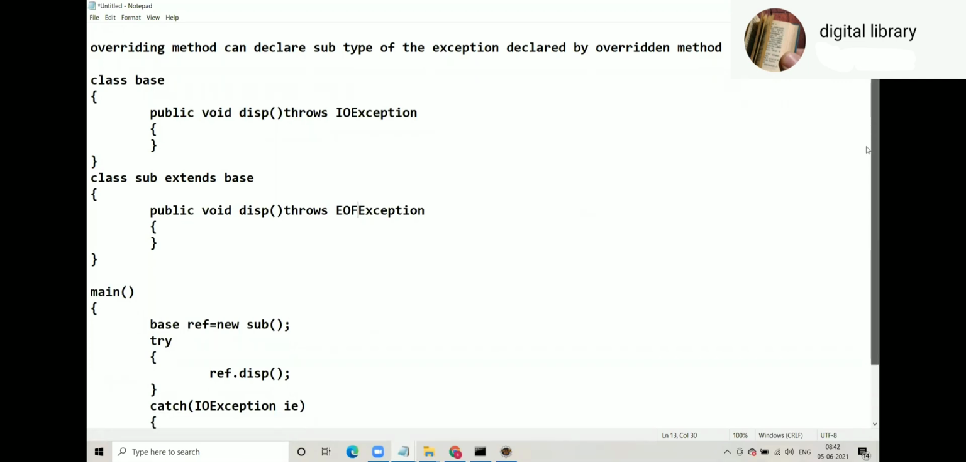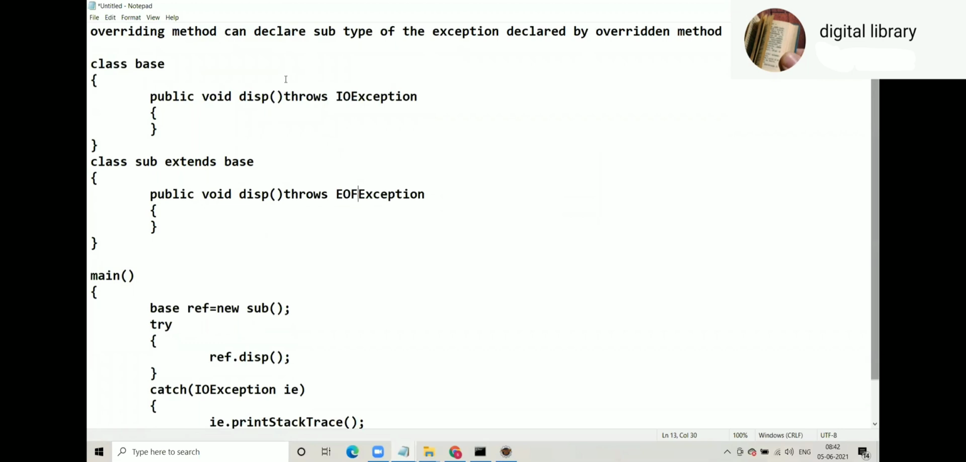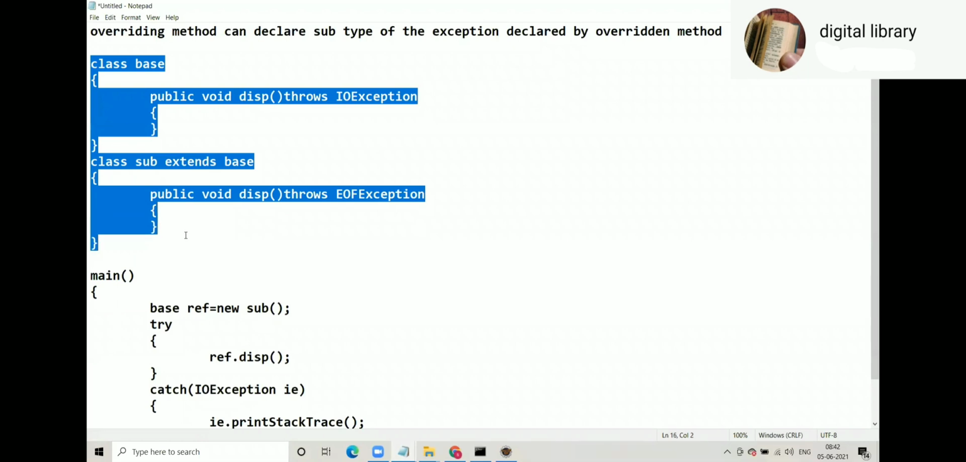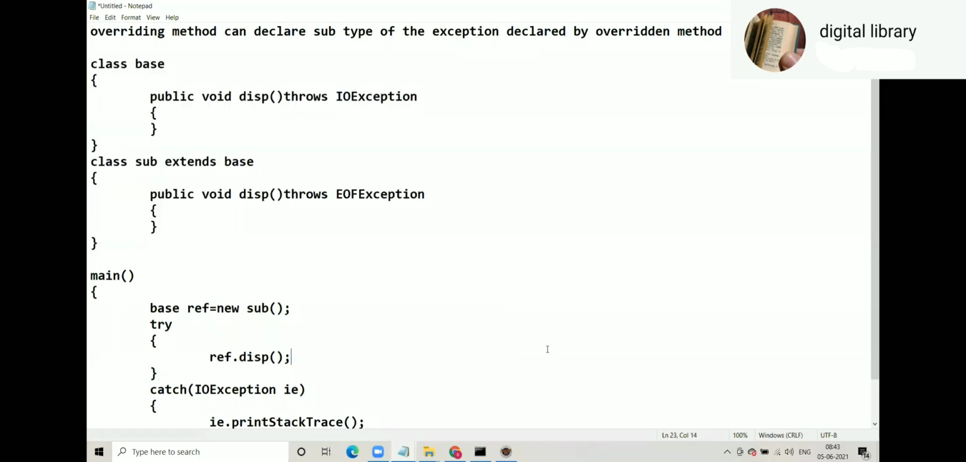Now tell me, as per this code, whatever I have written in main, is that correct? Or is there some problem in that? Whatever code I have written here, based on that, I have written some code in main. So the code which I have written in main, is that fine or does it have some problem?